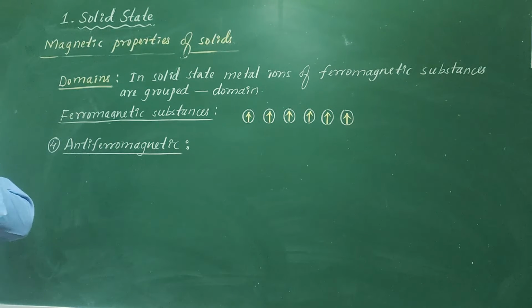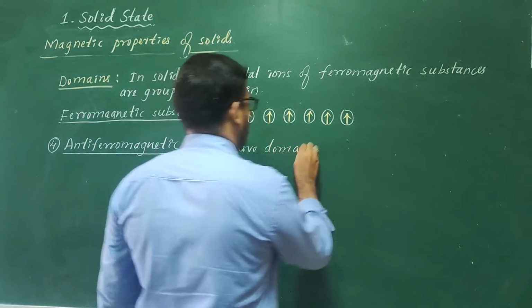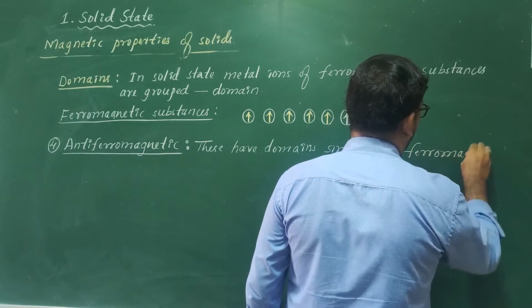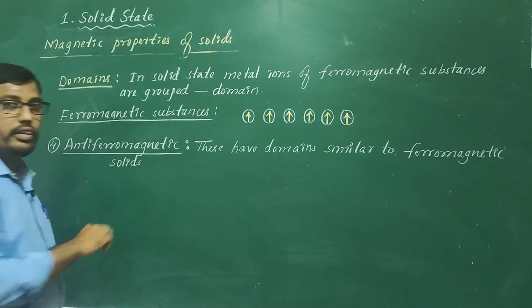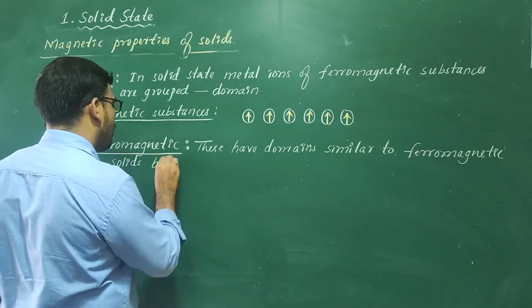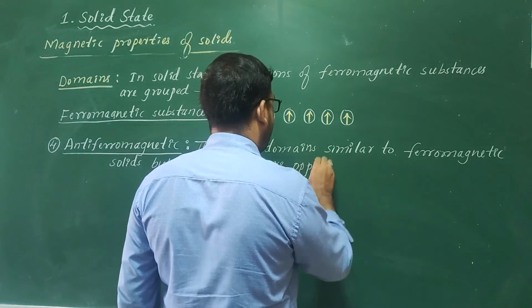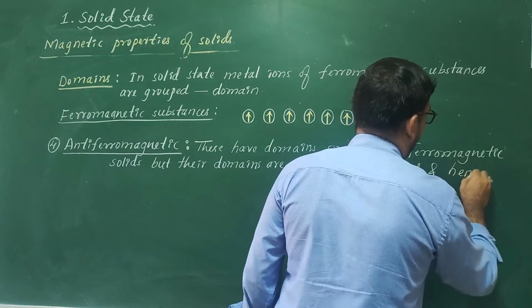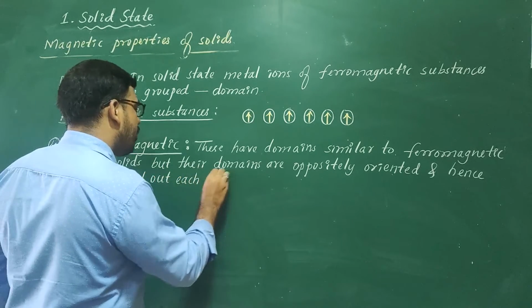These have domains similar to ferromagnetic solids, but their domains are oppositely oriented, and hence cancel out each other's magnetic moment.